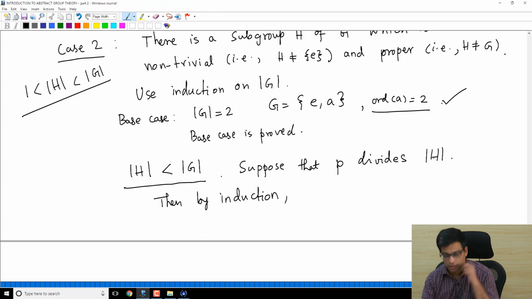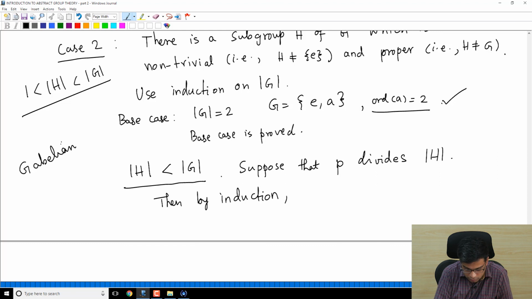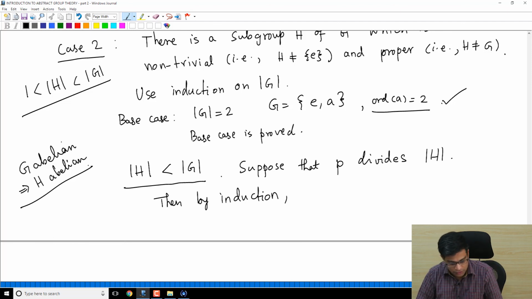Now H is an abelian group, right? G is abelian, that implies H is abelian. Abelianness is inherited by subgroups. Any two elements of G commute with each other, so certainly any two elements of H also commute with each other.